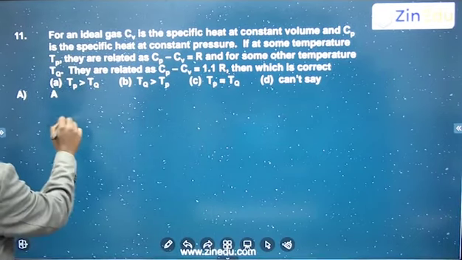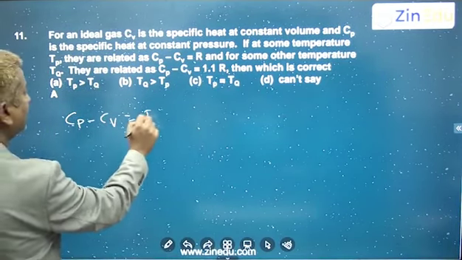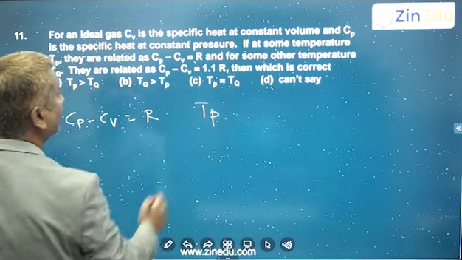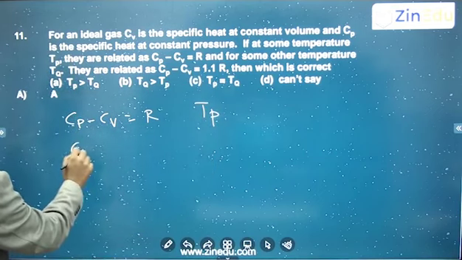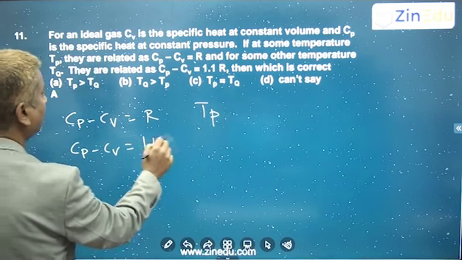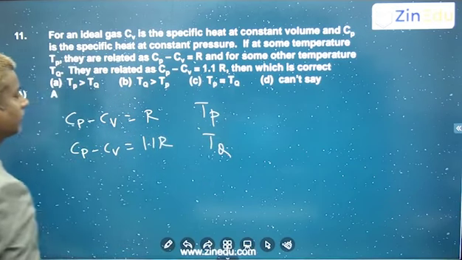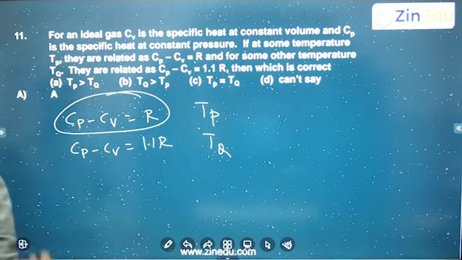So Cp minus Cv is equal to R, this is at temperature Tp. And at another temperature, Cp minus Cv is equal to 1.1 R, this is at another temperature Tq. Here the ideal gas equation is holding.